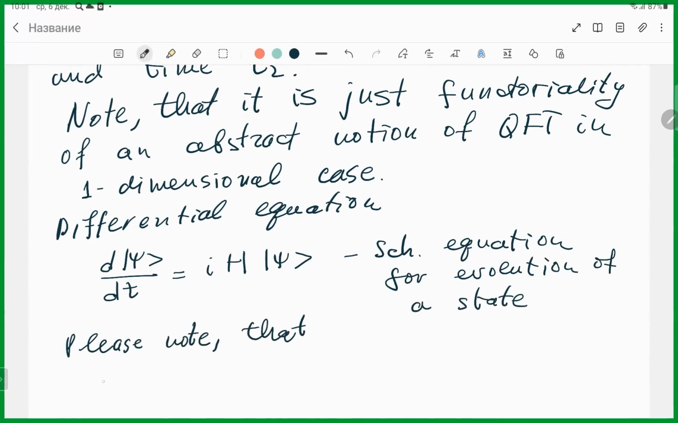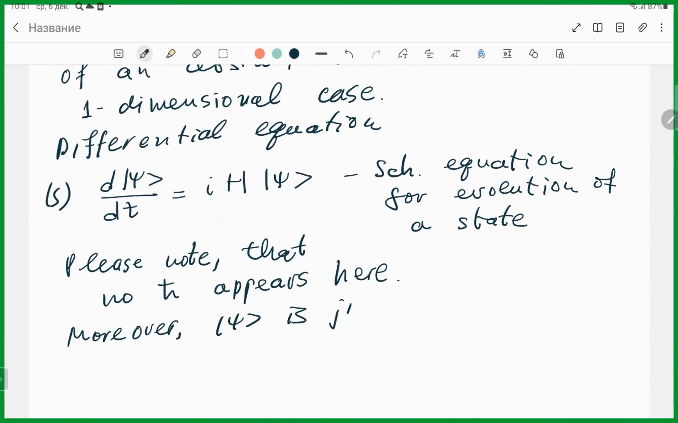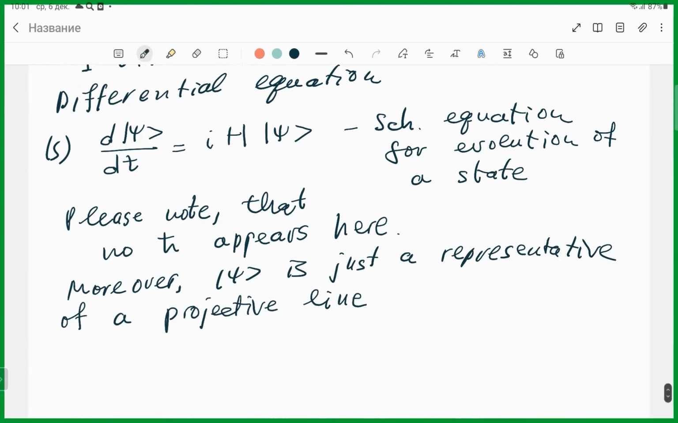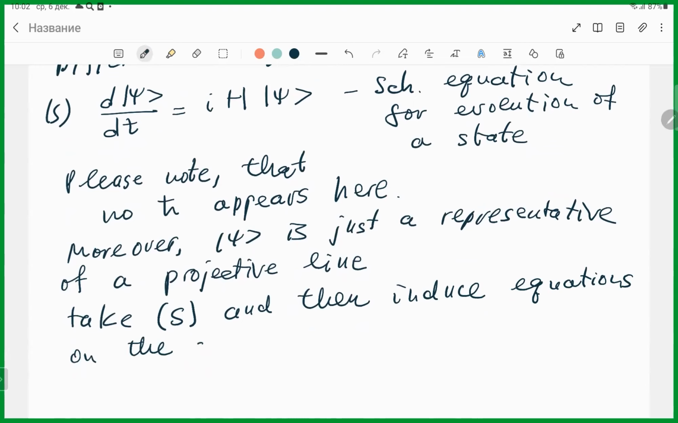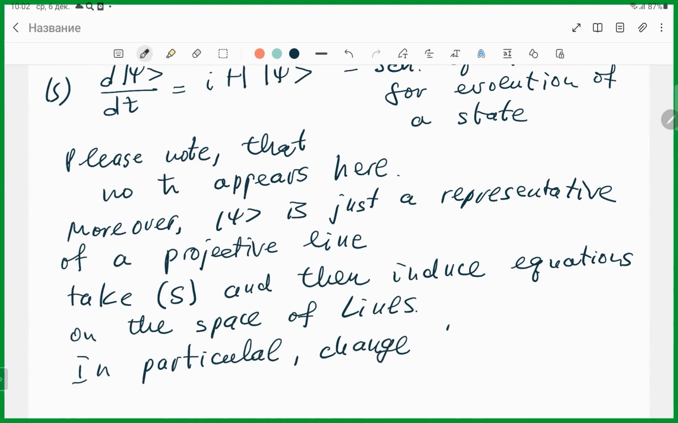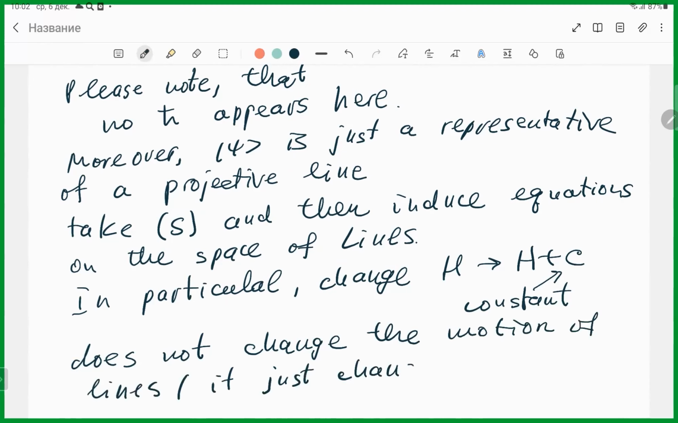Please note that no h bar appears here. Moreover, psi is just a representative of a projective line. So we need to take this and then induce equations on the space of lines. In particular, changing H to H plus C, where C is a constant, does not change the motion of lines. It just changes the representative.